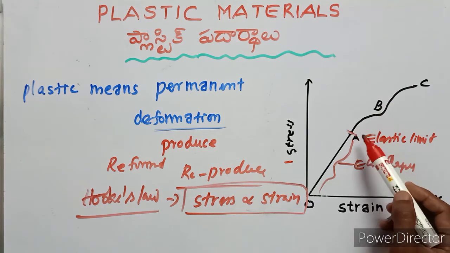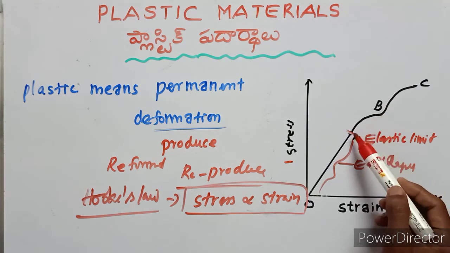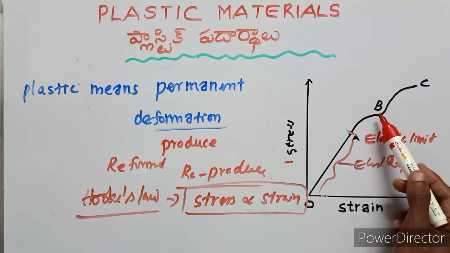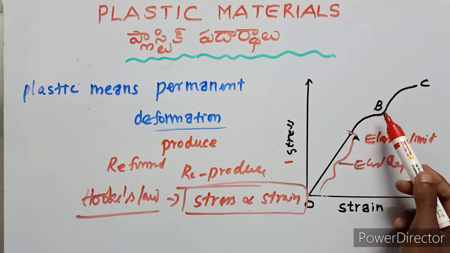Okay, after point A, as the load, means here external force, as the load is increased, the wire gets stretched.